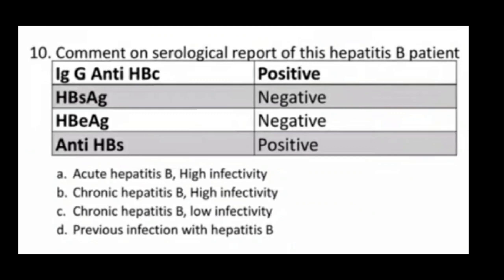Next one. Commonest on serological report of this hepatitis B patient. So here the correct answer is D, previous infection with hepatitis B.